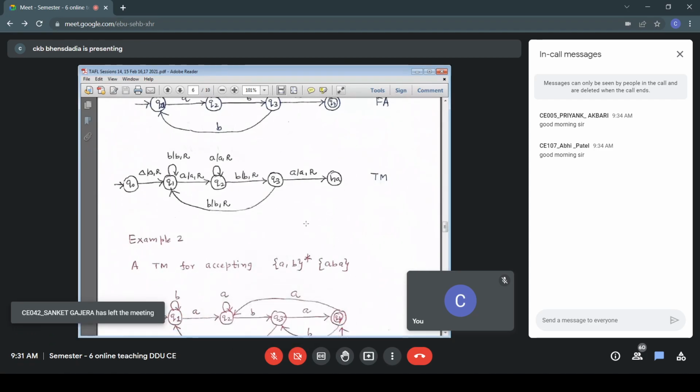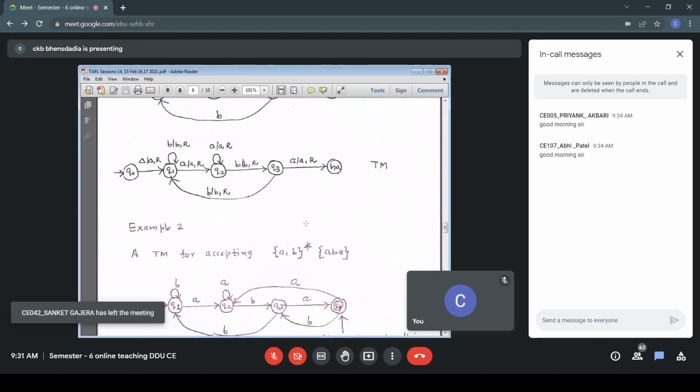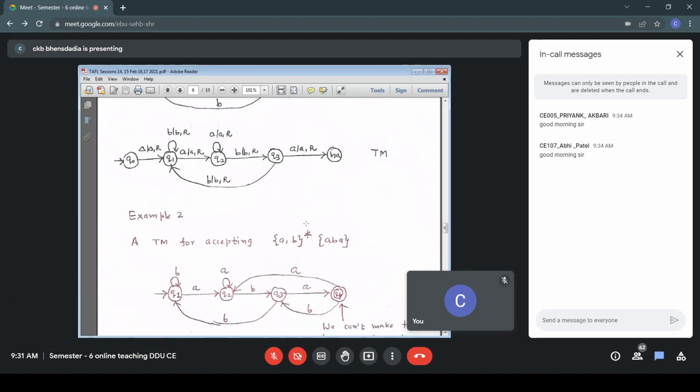So once again, just for understanding, we construct a DFA corresponding to L2, just for understanding the logic. Third example onwards, we won't construct a DFA or PDA. We'll directly construct a TM.